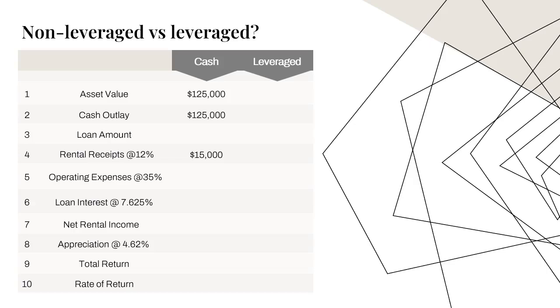For our example, we will assume operating expenses such as property taxes, property insurance, and maintenance expense in an amount equal to 35% of the anticipated rents. That's operating expenses of $5,250. That gives us $9,750 per year of net rental income.